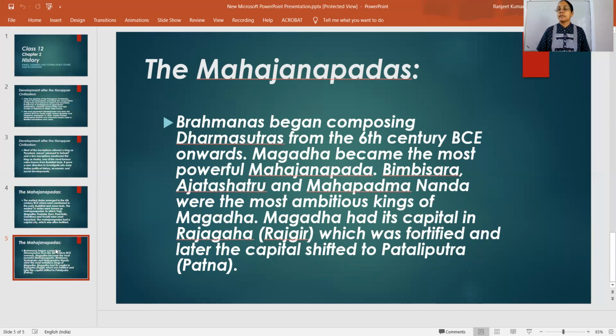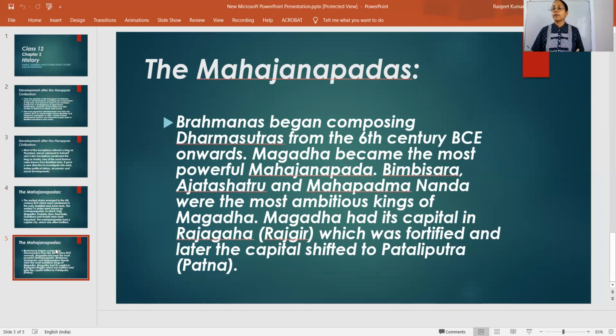Magadha, one of the Janapadas, became the most powerful Janapada. Bimbisara, Ajatashatru, and Mahapadmananda were the ambitious kings of Magadha. They wanted to do a lot, they had a lot of ambition, and they wanted to control many places. So they are considered the most ambitious kings of Magadha.